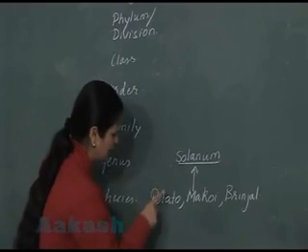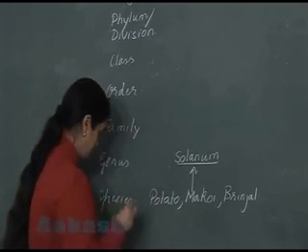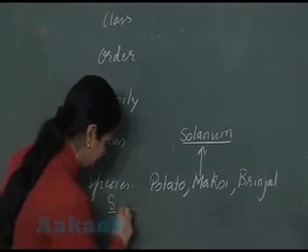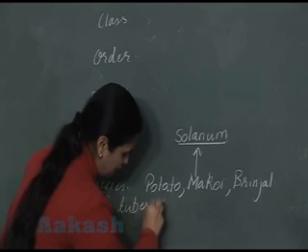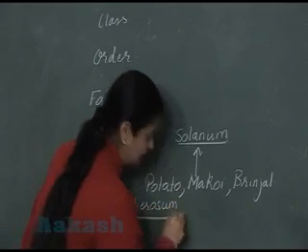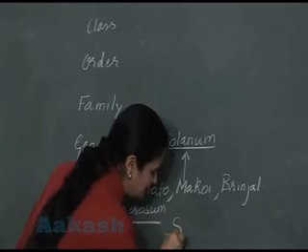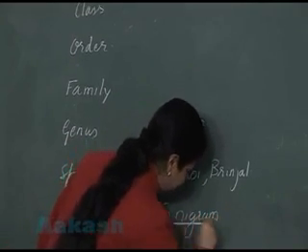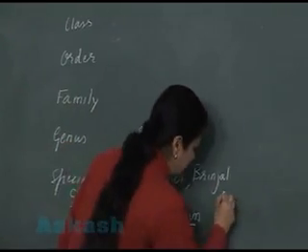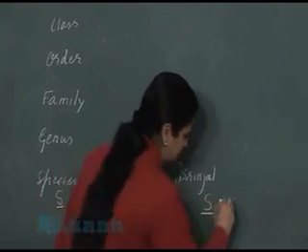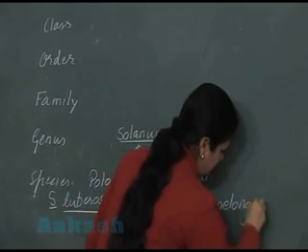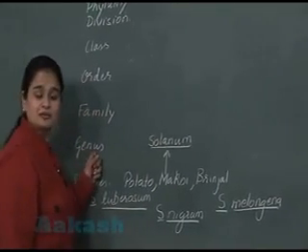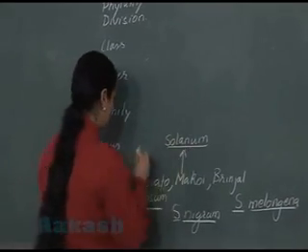Right? So let's write the scientific name for potato. Scientific name of potato is Solanum tuberosum. Makoe, again genus is Solanum nigrum. This one, brinjal, genus is the same, Solanum melongena. Got this?